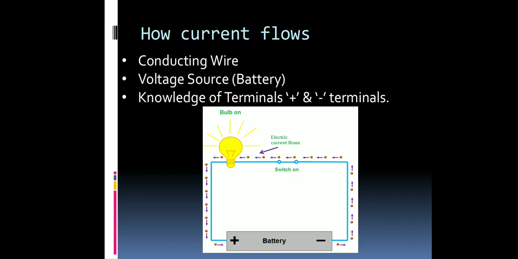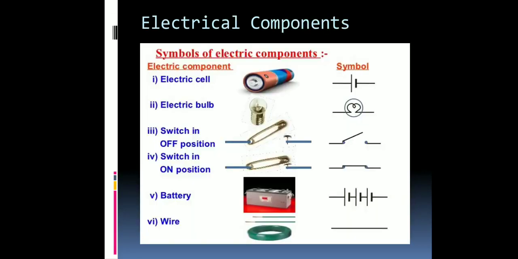Either you can use a switch available in the market, or you can make your own switch. Let me show you one diagram which will help you understand how you can make your own switch. In this picture, point number 3 and point number 4, you can clearly see these two blue lines on either side. These lines are representing a wire. Cut a wire, connect one piece of the wire with a safety pin and another piece with a board pin.